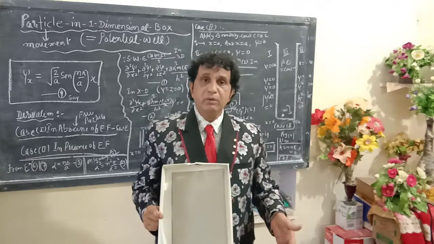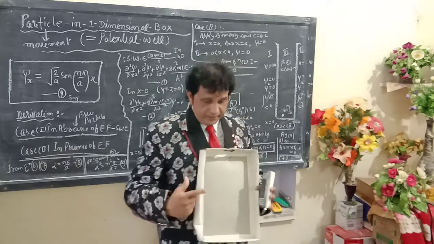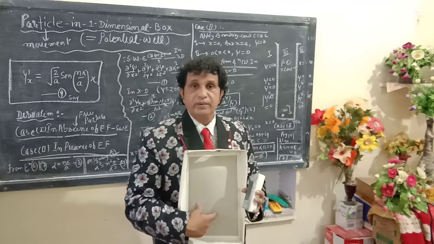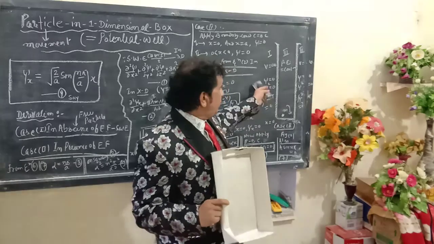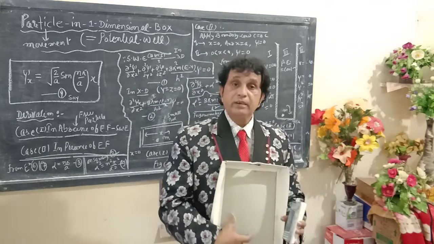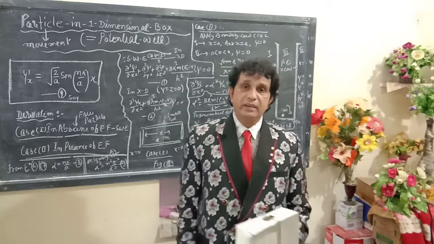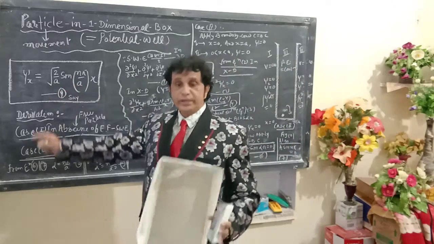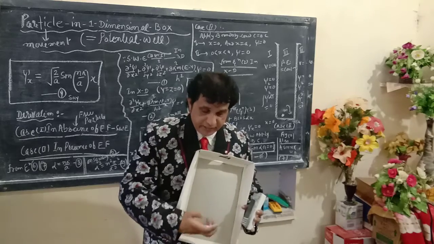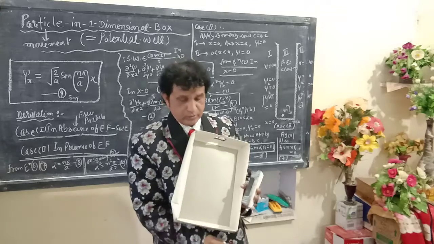Similarly, the same condition will be applicable in the second part here. But in this case, psi will not be equal to 0 here. What is the value of psi? Under the influence of the electric field, we will determine that, which was our motto, by which this particle m is moving. Once again, x equals 0, x equals a.